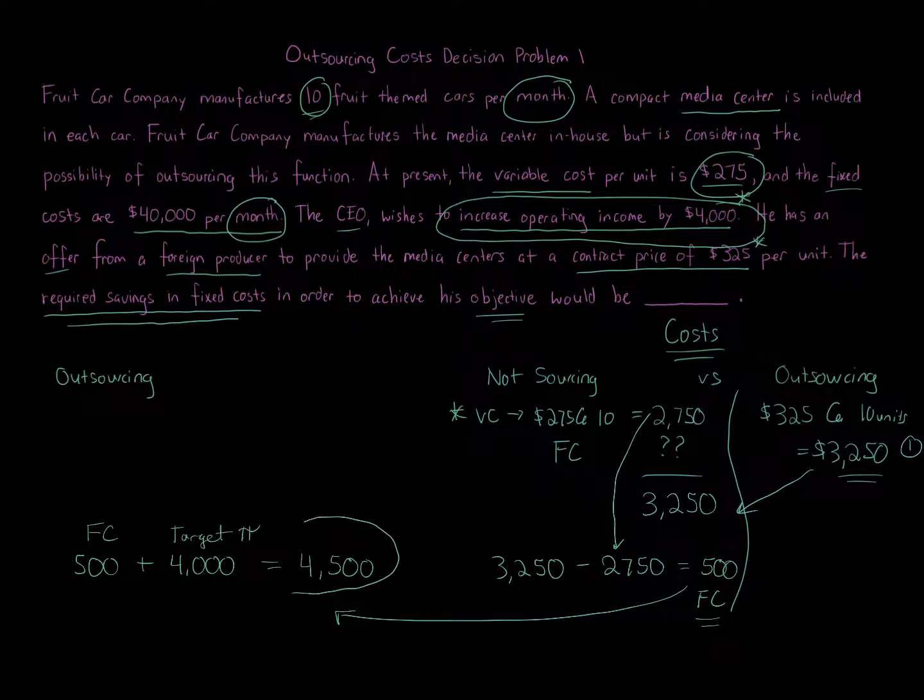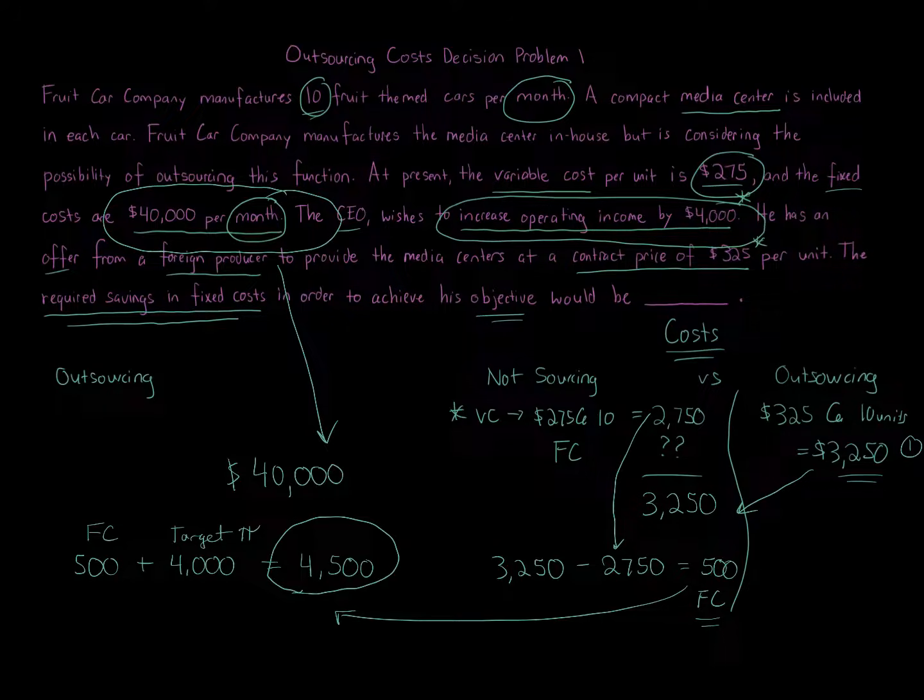So that is the answer, $4,500. The required savings in fixed costs in order to achieve his objective would have to be at least $4,500. The $40,000 is staying the same under the current situation, but if it reduces by $4,500, then outsourcing is going to be better.